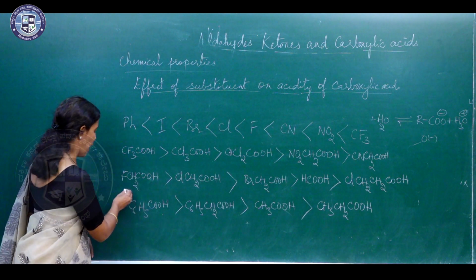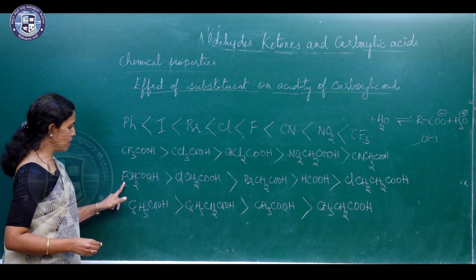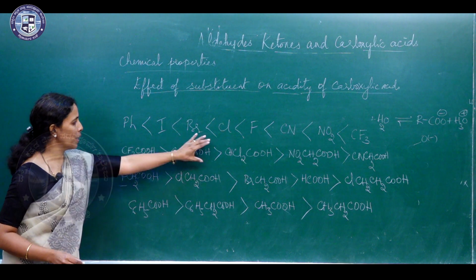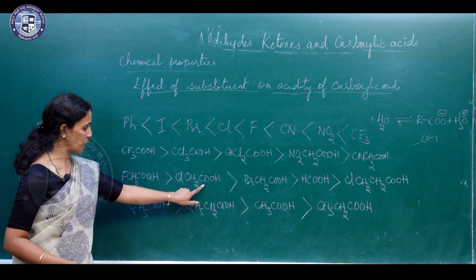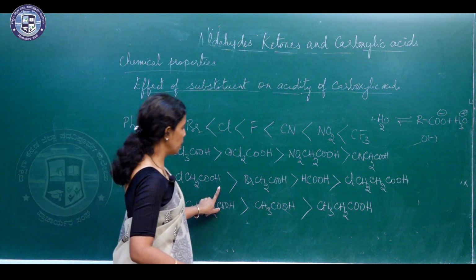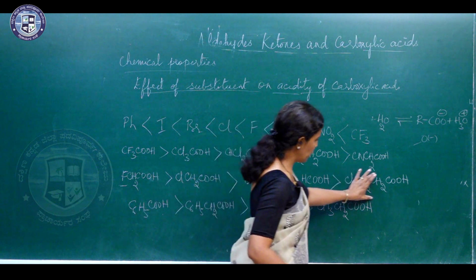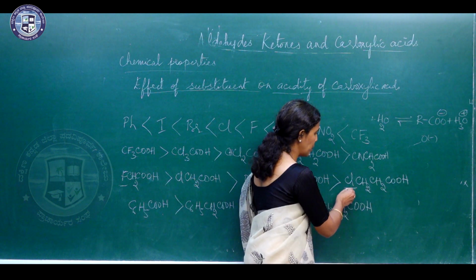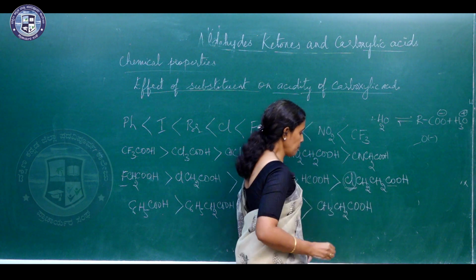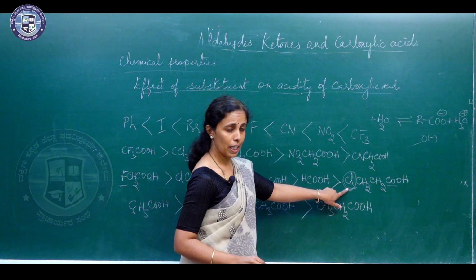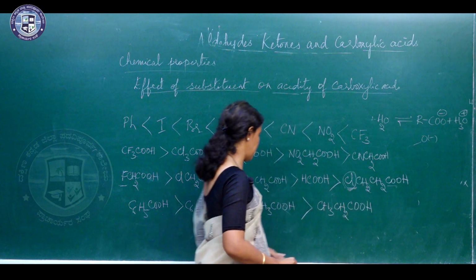So, now as the number of fluorine atoms decreases here, this is less acidic when compared to all these, whereas it is more acidic than ClCH2COOH. So, here followed by formic acid. Here you can see the distance between the carboxyl group and the chlorine atom, electronegative element, goes on increasing. That is why the acidity goes on decreasing.